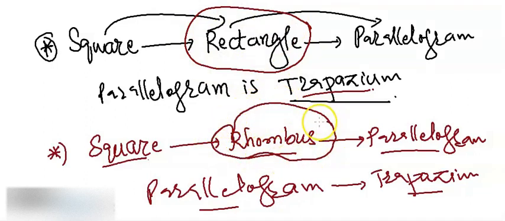So basically, this is one thing that is coming different in both of these sequences. So what is the relation between these two? Like, can we say that every rectangle is a rhombus, or every rhombus is a rectangle? So the answer is no. But we can say one more thing. And what is that one more thing? That one more thing is that in fact, square is the only rectangle that is a rhombus.